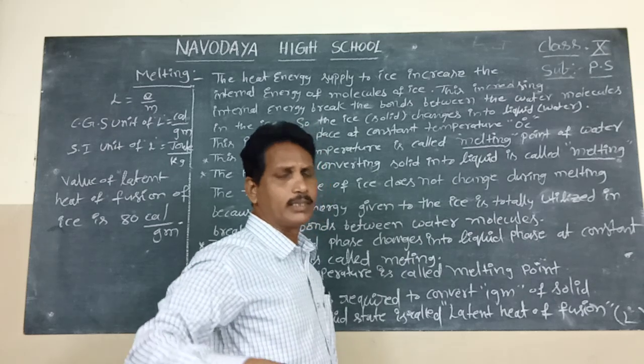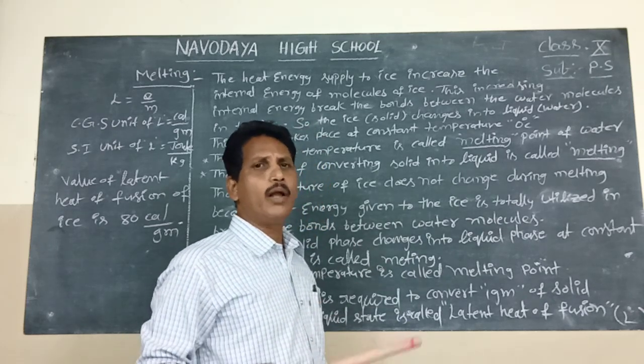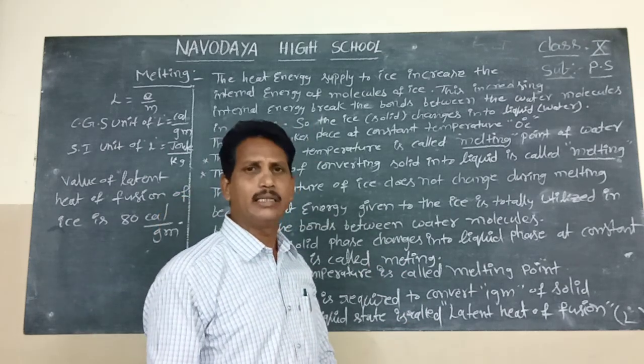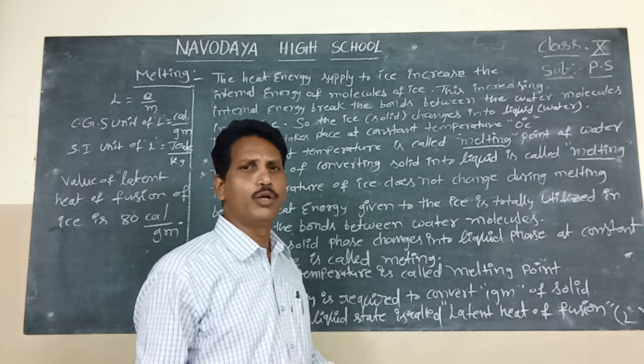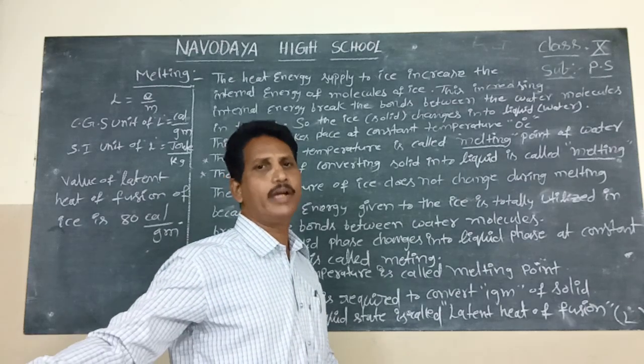We supply heat energy to ice. The water molecules present in ice utilize this heat energy and break the bonds between water molecules in the ice, converting it into liquid water.